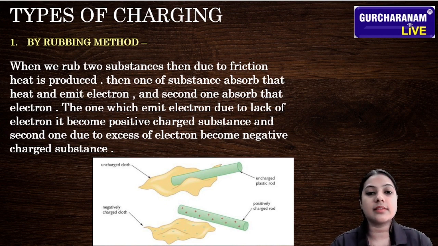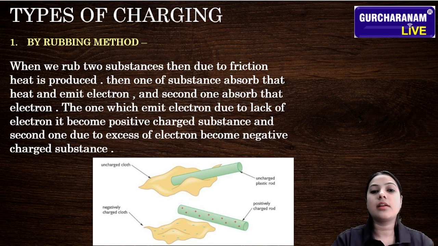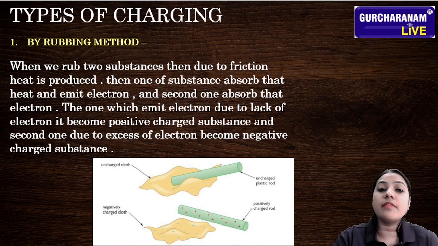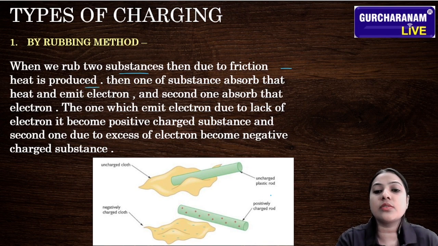Rubbing methods? Yes, the word rubbing. We have to rub things. What do we have to rub? When we rub two substances, then due to the friction, heat is produced. You can see in this diagram, there are two substances, and when we rub them together, what is produced?